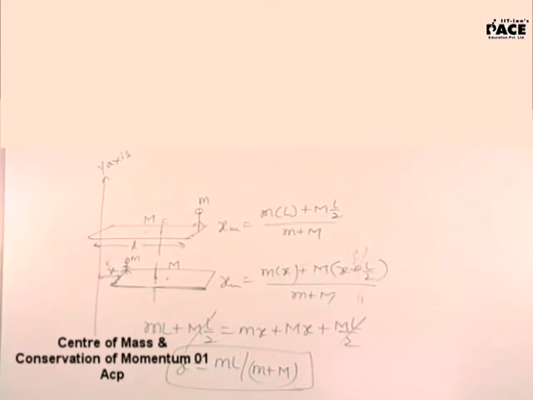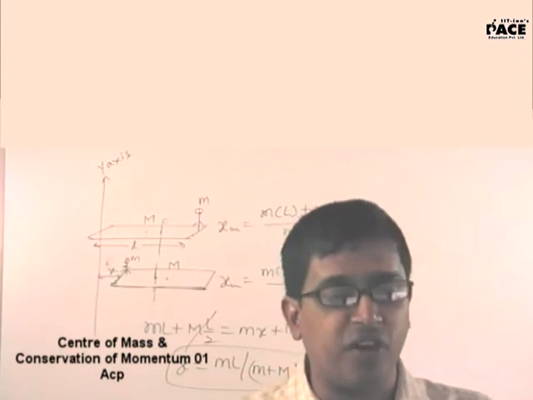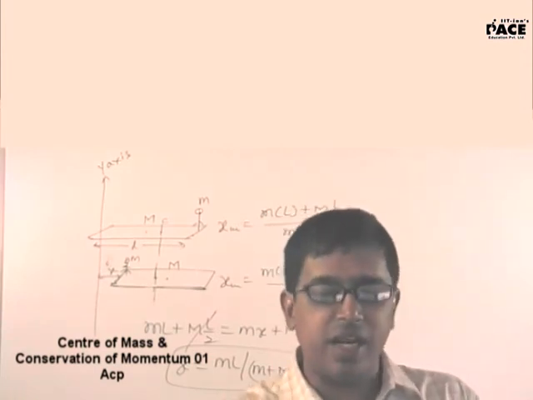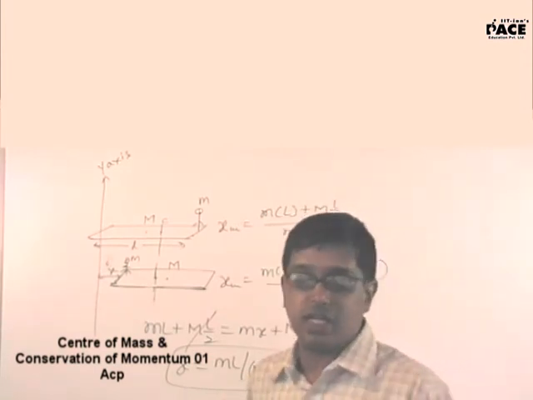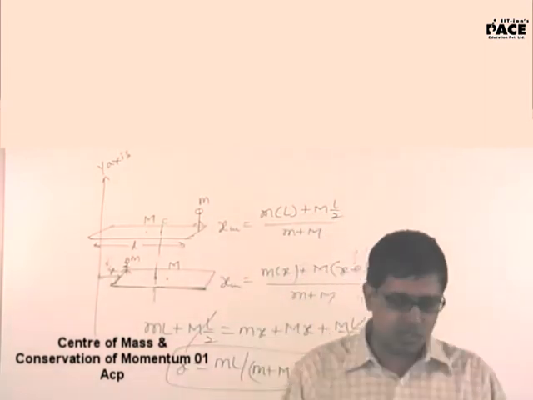It was also written that in the absence of external force, the center of mass moves with uniform velocity. If the center of mass initially was moving with uniform velocity, it will continue to move with uniform velocity. If the center of mass initially is at rest, it will continue to be at rest. Here initially the center of mass was at rest, it will continue to be at rest.